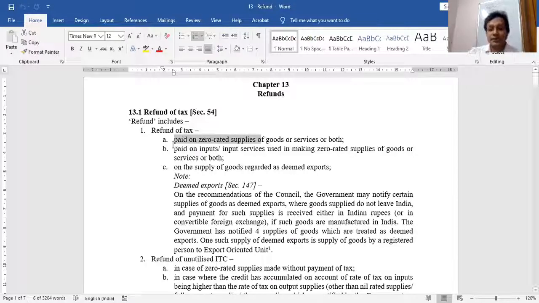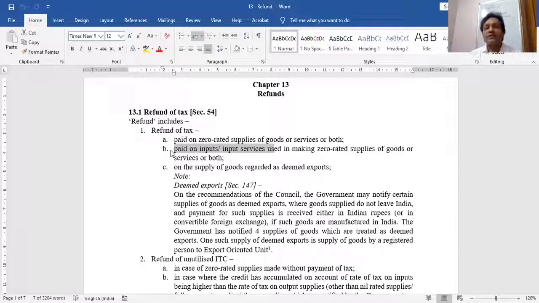Second, all the inputs used in manufacturing goods or services which are zero rated, then I have a right to claim that tax paid on inputs also, which are used in manufacturing goods or in supplying services.